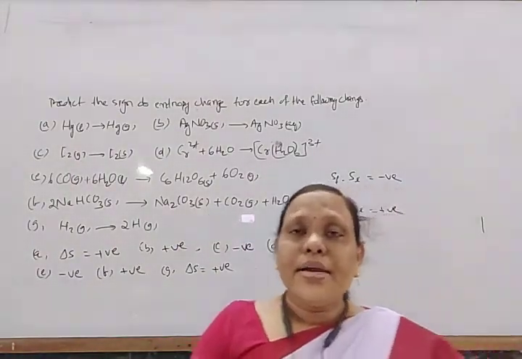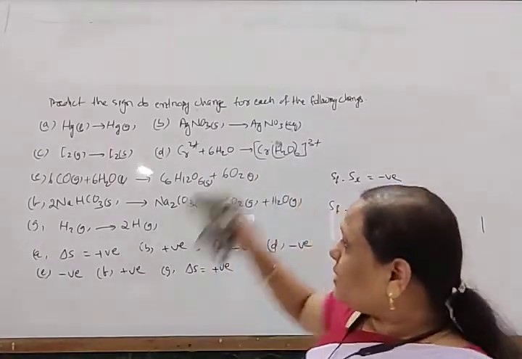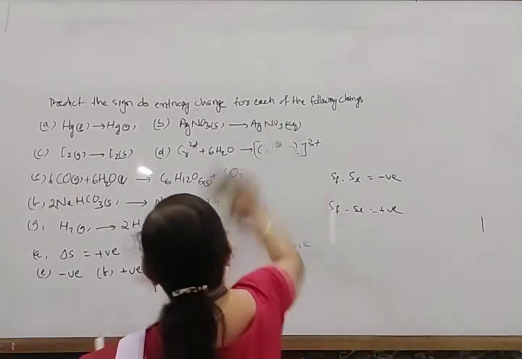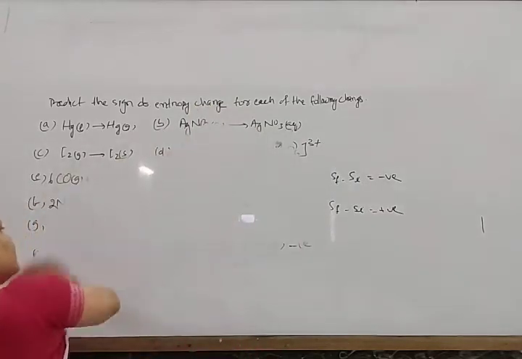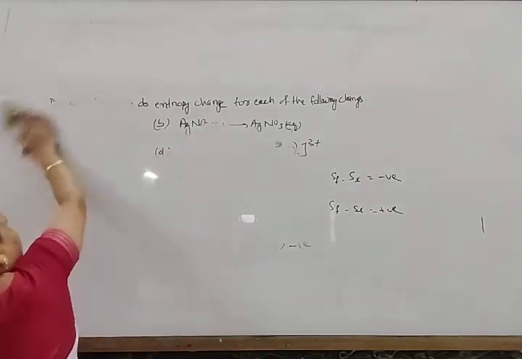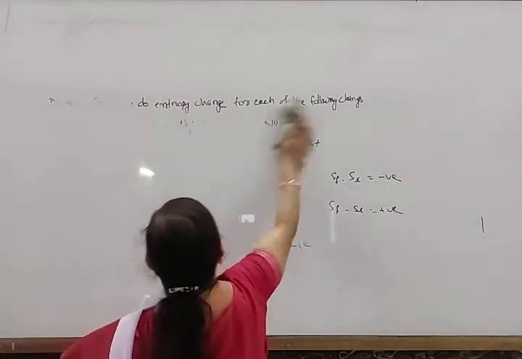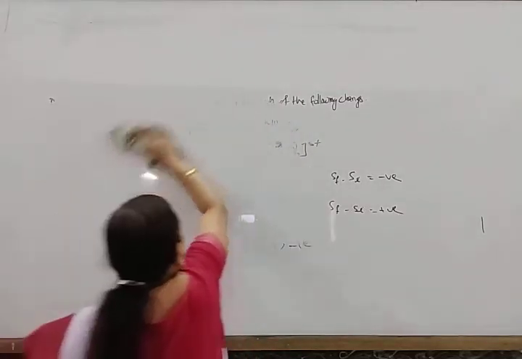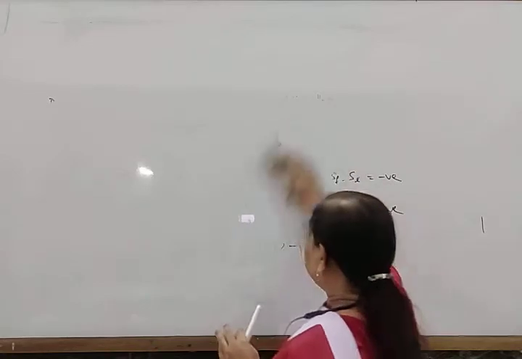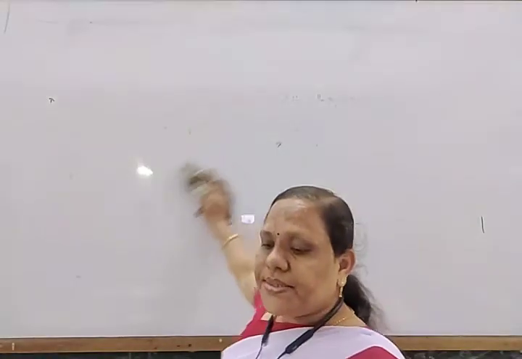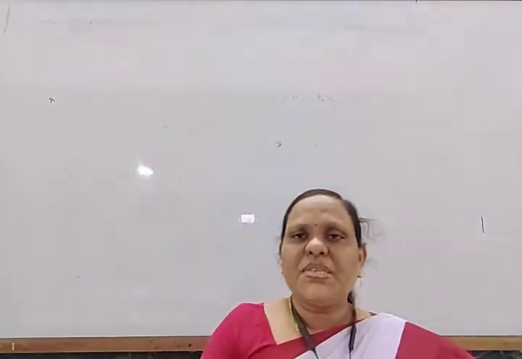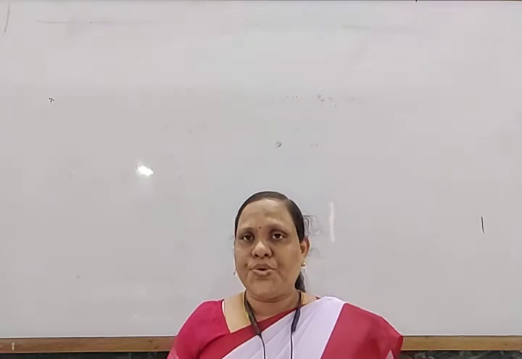Now, next, what is the second law of thermodynamics? The second law of thermodynamics deals with the spontaneity of a process. From this entropy change, we conclude that for a system to be spontaneous, there should be an increase in entropy.